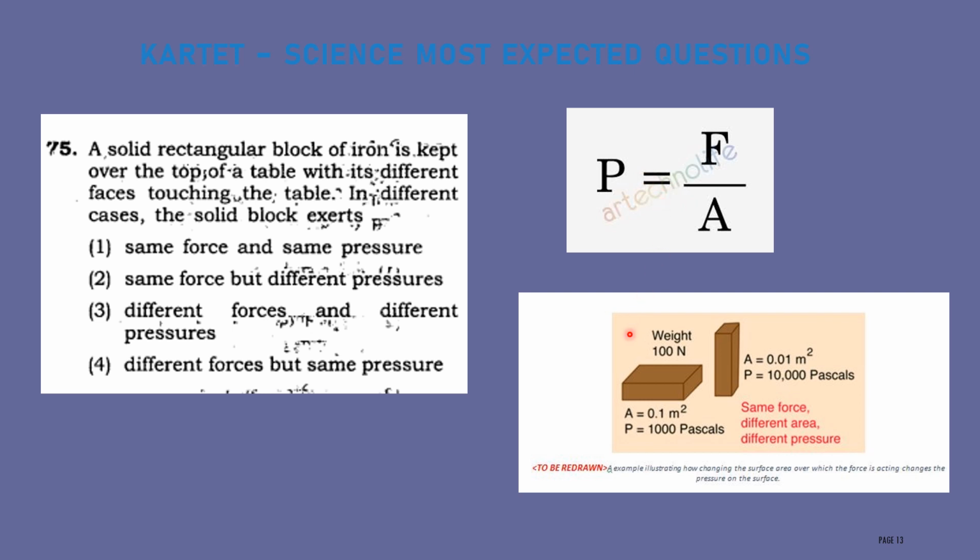Therefore, in this case, we can conclude that depending upon the position, the force applied by the rectangular iron block will be the same, but pressure will be different. Therefore, the correct answer is same force but different pressure, because pressure depends upon the area.